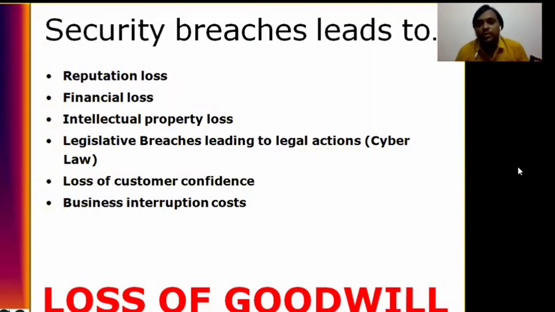Security breaches lead to reputation loss, financial loss, intellectual property loss, legislative breaches leading to legal actions, cyber law issues, loss of customer confidentiality, and business interruptions. These are the cases that can happen.